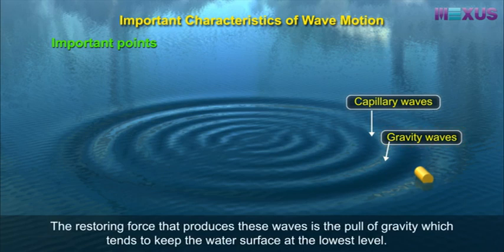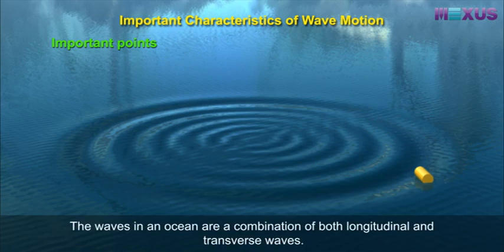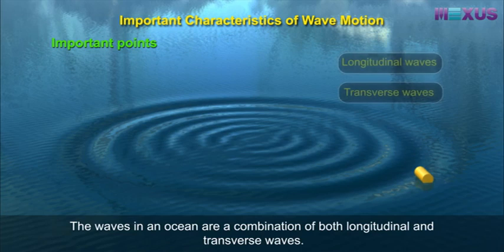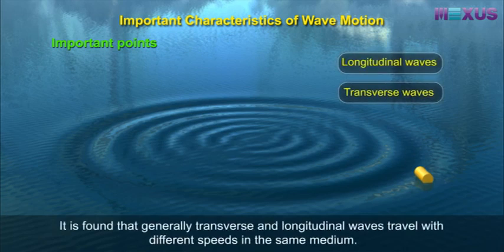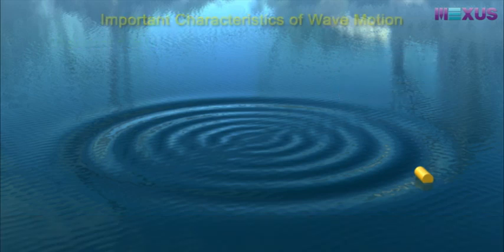The restoring force that produces these waves is the pull of gravity, which tends to keep the water surface at the lowest level. The waves in an ocean are a combination of both longitudinal and transverse waves. It is found that generally transverse and longitudinal waves travel with different speeds in the same medium.